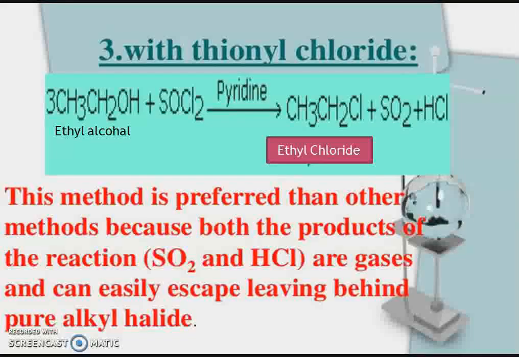For example, when ethyl alcohol reacts with thionyl chloride in the presence of pyridine, it gives ethyl chloride, sulfur dioxide and hydrochloric acid. This method is preferred over other methods because both the products of the reaction, that is sulfur dioxide and hydrochloric acid, are gases and can easily escape leaving behind pure alkyl halide.